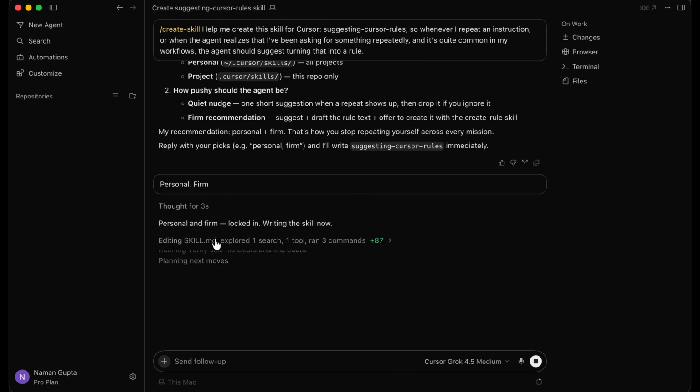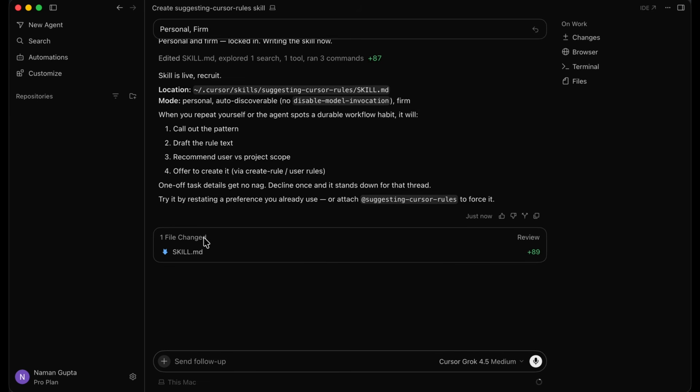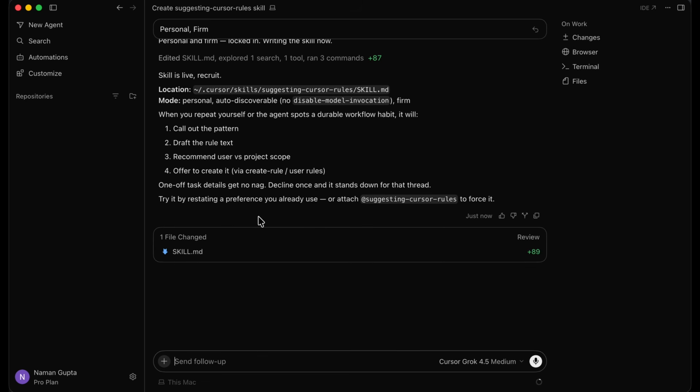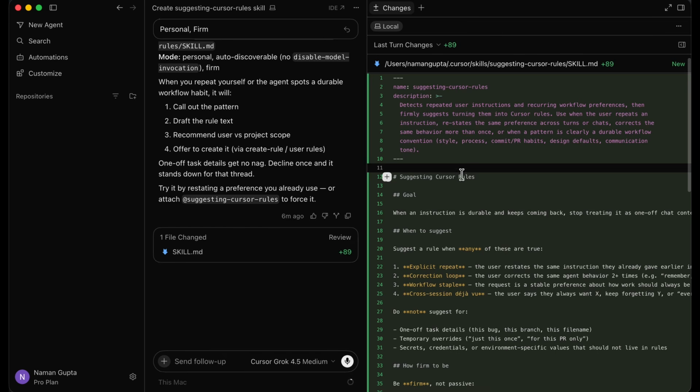You can see it's editing skill.md. We're going to take a look at the skill.md file as well so that you guys understand it. It's saying the skill is live. This is the location. Mode: personal, auto-discoverable. When you repeat yourself or the agent spots a durable workflow habit, it will call out the pattern, draft the rule text, recommend user versus project scope, and offer to create it automatically. So this is great. Okay, I've clicked on the skill.md file and it's opened up right over here. This is the skill.md file.